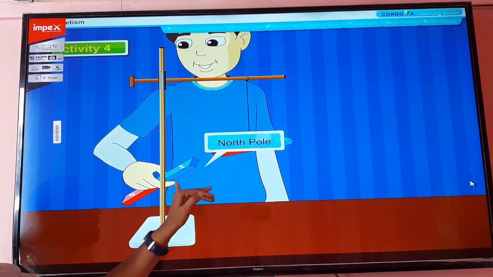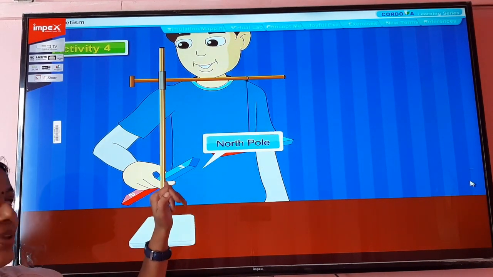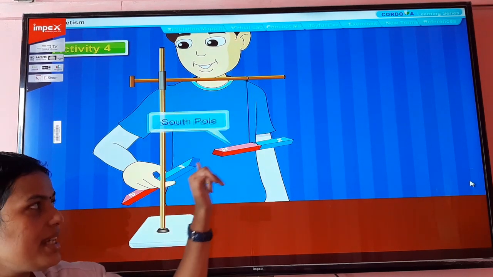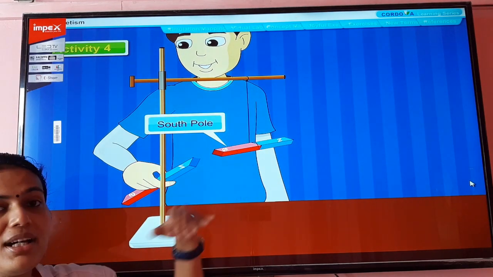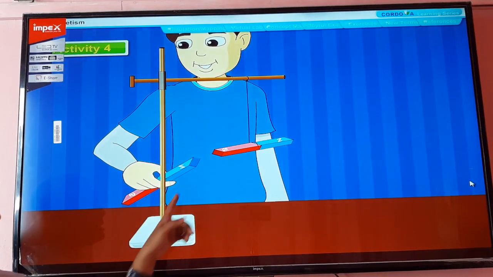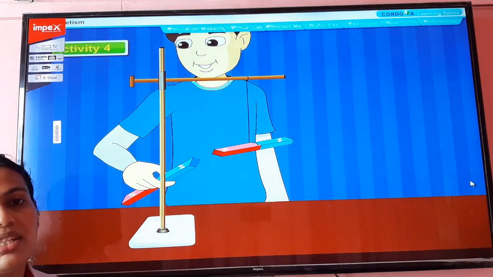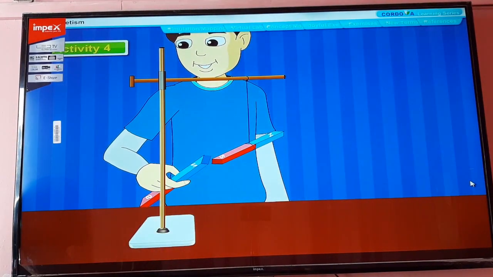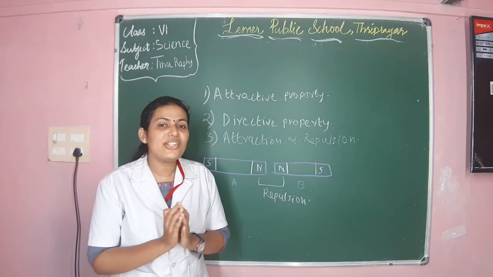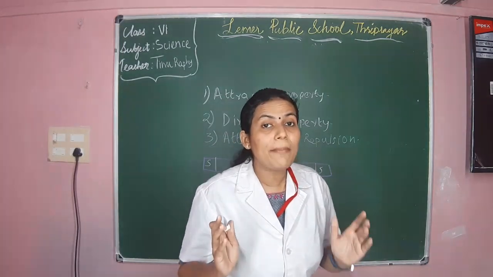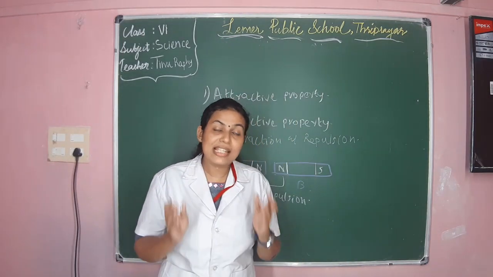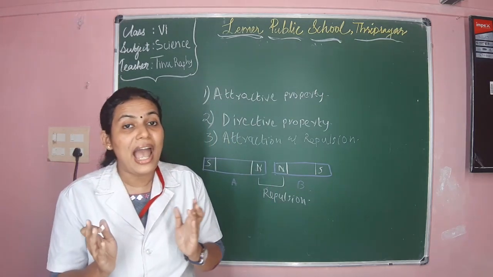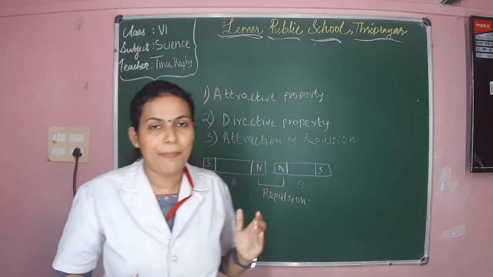Here also the unlike poles, the north pole of the first bar magnet and the south pole of the second bar magnet, are showing an attraction. So dear children, what can we conclude from this experiment? Yes, the magnets have attraction and repulsion.